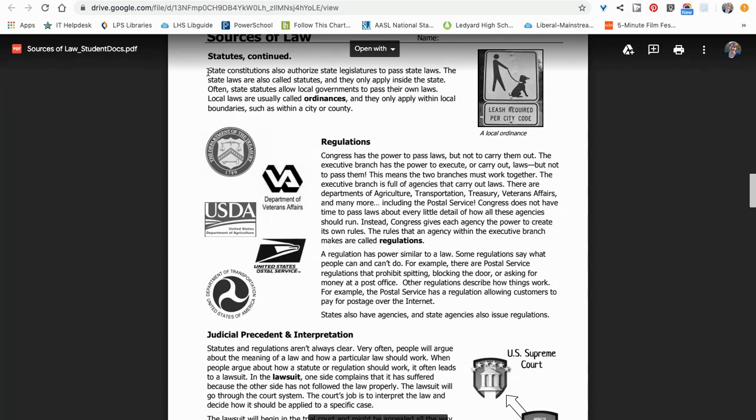Regulations. Okay. Oh, sorry. Here's a little example of a local ordinance. Leash required per city code. Oh, cute puppy. All right, sidetracked.